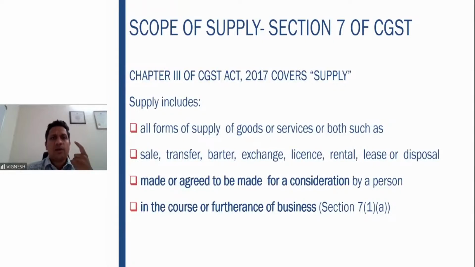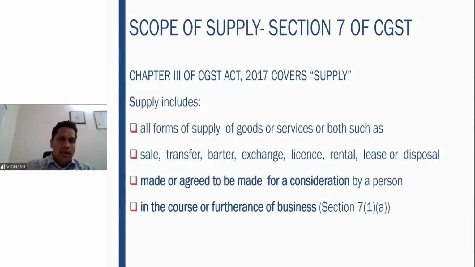The first aspect which is important is for consideration. Made or agreed to be made for a consideration by a person. Second, in the course or furtherance of the business. So these 2 are the important keys which are there in section 7 subsection 1 clause A. Please bear in mind that there are exceptions to these 2 keys, which are there in 7 subsection 1B and 7 subsection 1A. So therefore, please bear in mind that consideration and course or furtherance of the business is the generic rule which is there in 7.1a.